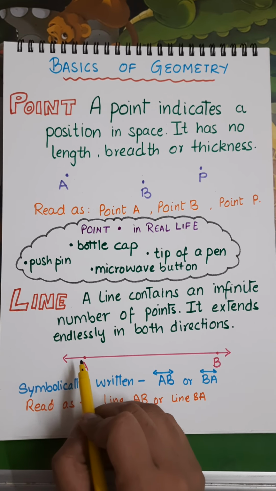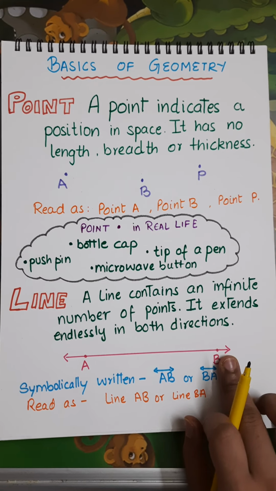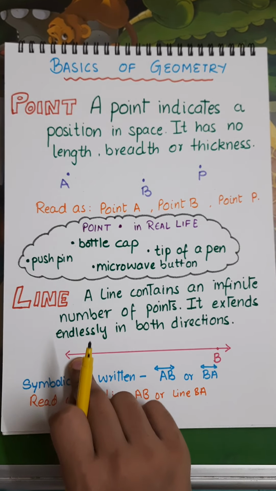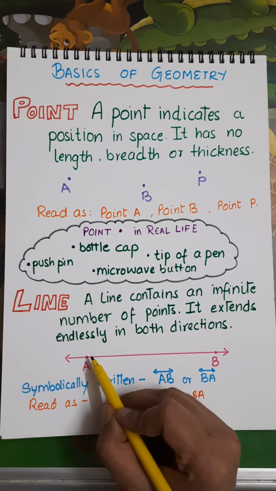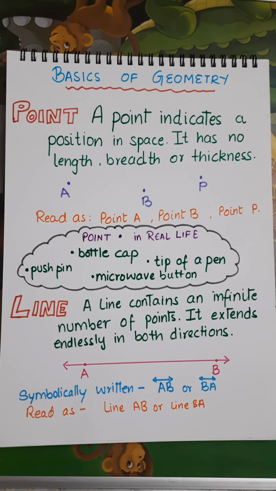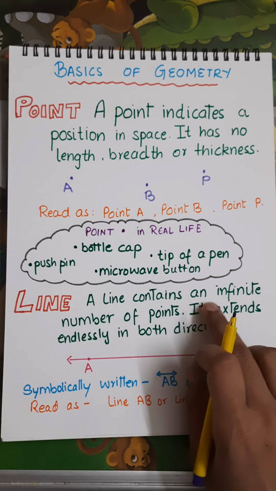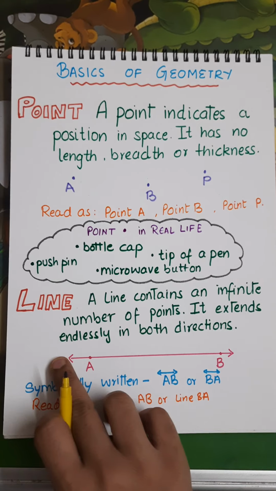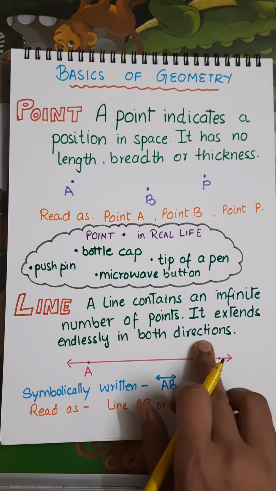So similarly, it has numerous points with which a line is made. I can write point A over here, then point C, D, any, I can put in numerous points.